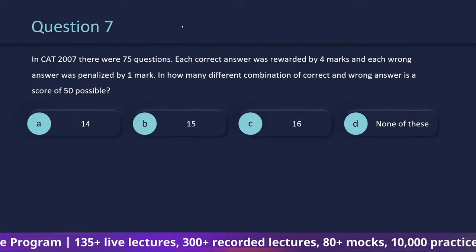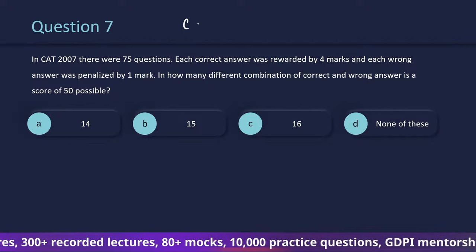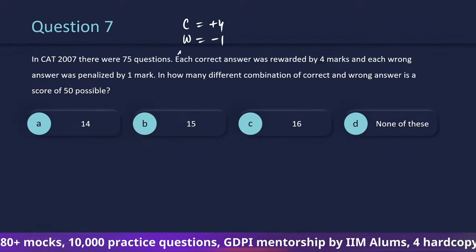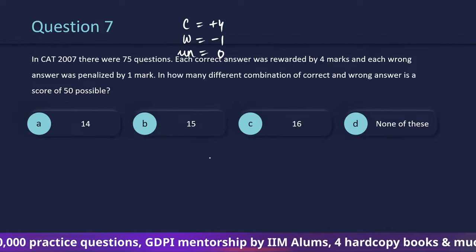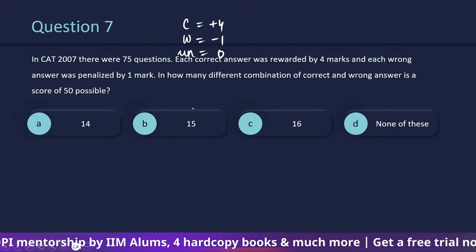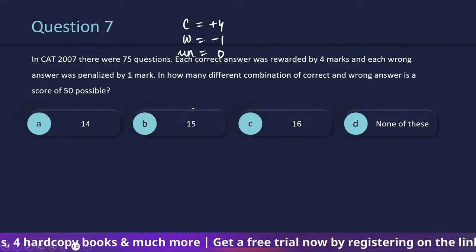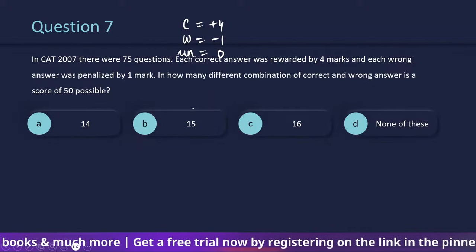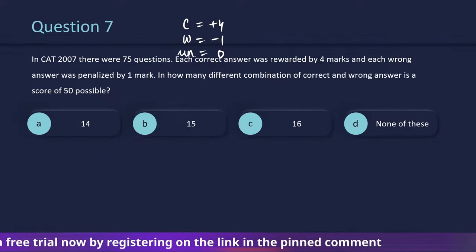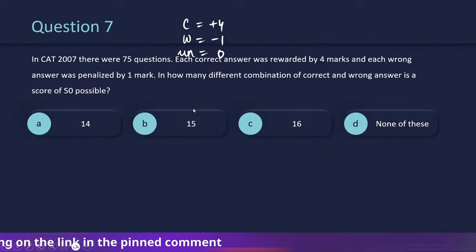So correct का +4, wrong का -1, unattempted as usual has to be 0. क्या ये जरूरी है 0? Is 0 possible? चलो देखते हैं.